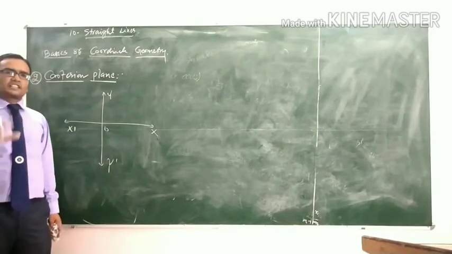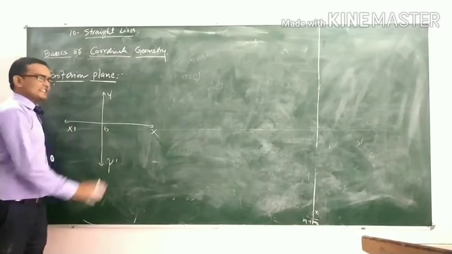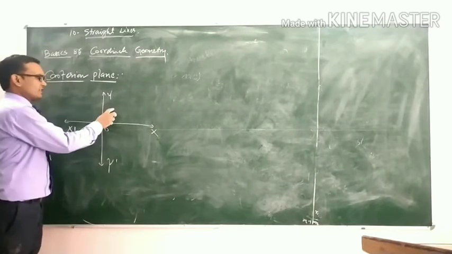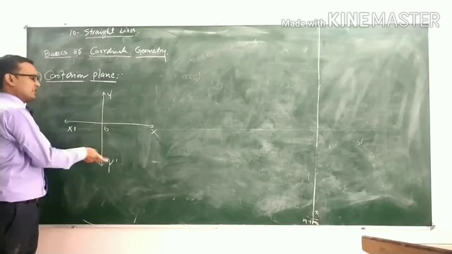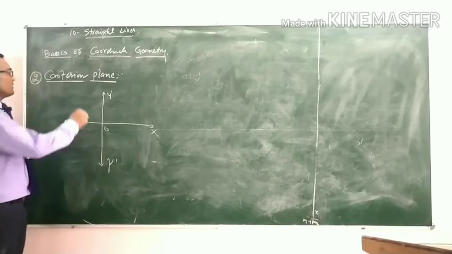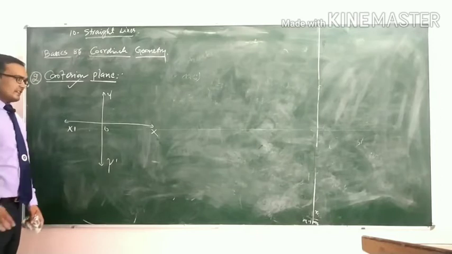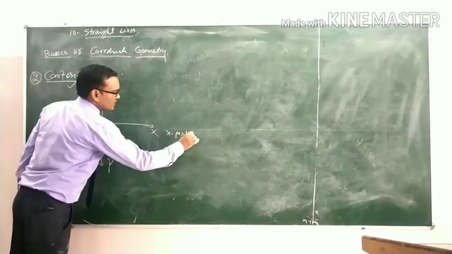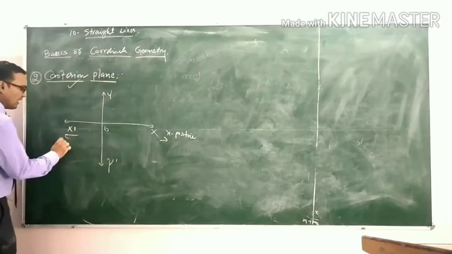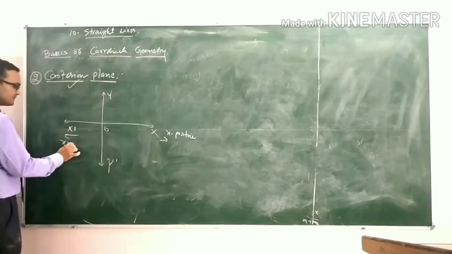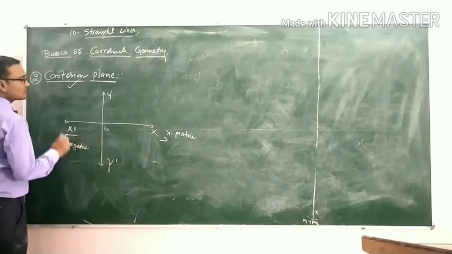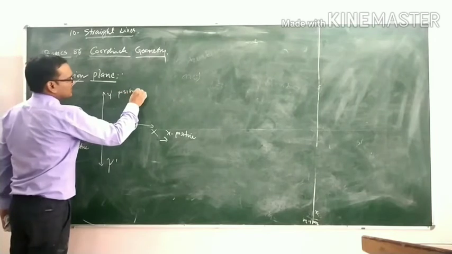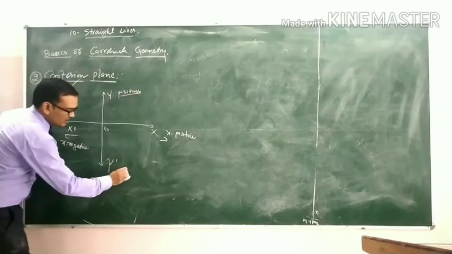That means a plane consists of both axes and the quadrants. This is known as the quadrant. First quadrant, second quadrant, third quadrant and fourth quadrant make up a Cartesian plane. Here is the x positive direction and here x negative direction, and here y positive direction and here y negative direction.